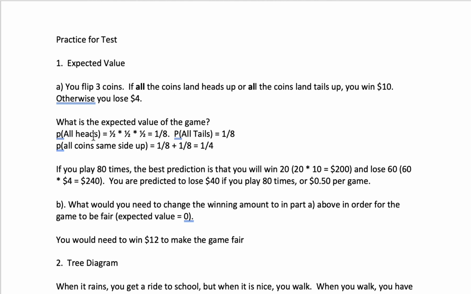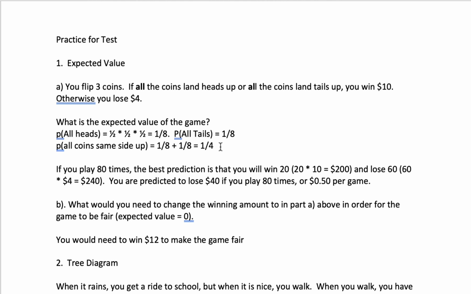So the probability of all heads is 1/2 times 1/2 times 1/2. So that would be 1 over 8. And you can imagine the tree diagram, which would have 3 levels, one for each coin. And only one of the branches would be heads, heads, heads. Similarly, one of the branches would be tails, tails, tails, which means that would also have a probability of 1/8. So together, 1/8 plus 1/8 gives us an overall probability of 1/4 that all 3 coins will land same